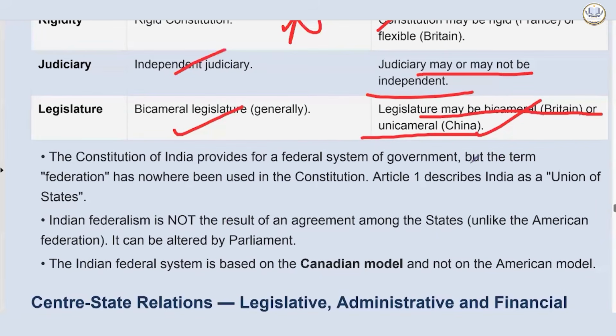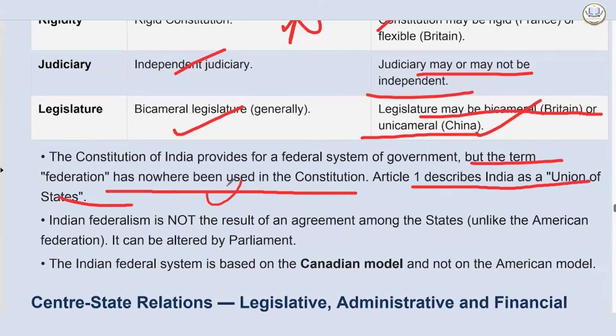Okay. The term federation has nowhere been used in the constitution. Article 1 describes India as a union of states. Federation term is nowhere mentioned in the Indian constitution. This has become a question. Indian federalism is not the result of an agreement among the states. Unlike the American federation, it can be altered by the Parliament. The Indian federal system is based on the Canadian model and not on the American model.